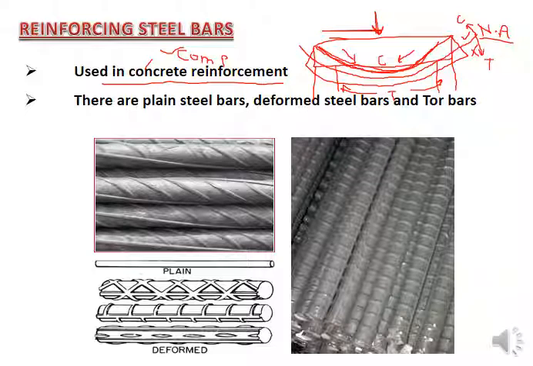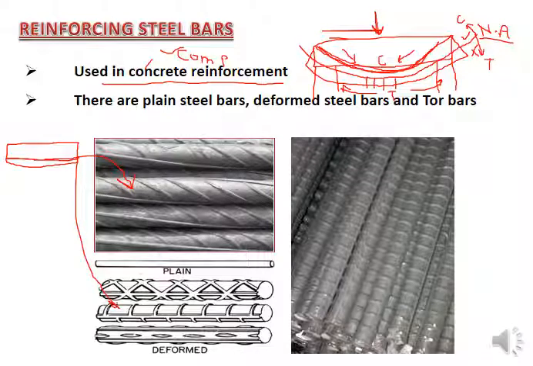So your beam is going to give you cracks and be damaged at the bottom. At the top it will be fine, it will not give you any cracks, but at the bottom your beam will be cracked, ruptured, damaged. Your whole structure will be damaged if cracks appear anywhere. So we have to provide a certain reinforcement inside the beam. If I draw a longitudinal section of the beam separately, then at the bottom of the beam it requires reinforcement, and that reinforcement is provided by using these steel bars.